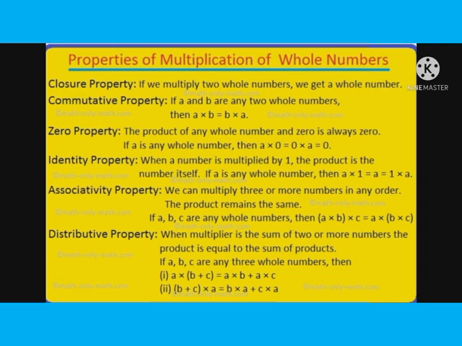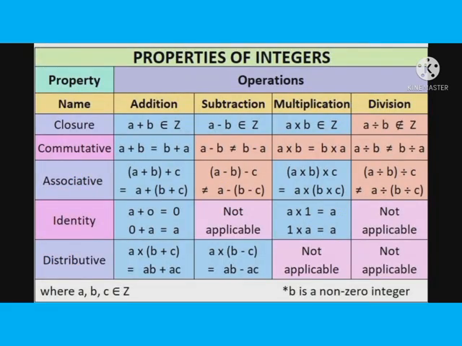Next, the multiplicative identity, which we have discussed before. Here 1 is always called the multiplicative identity, because it does not change the value of the whole number. When A is multiplied with 1, or 1 is multiplied with A, both give the same result. We just saw the associative property, and both the associative and distributive properties are obeyed by multiplication of whole numbers.